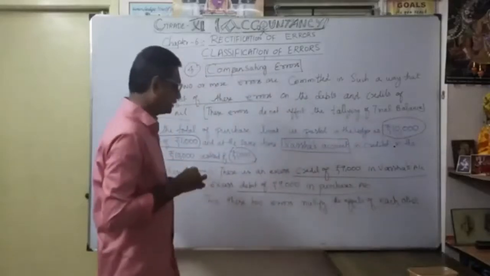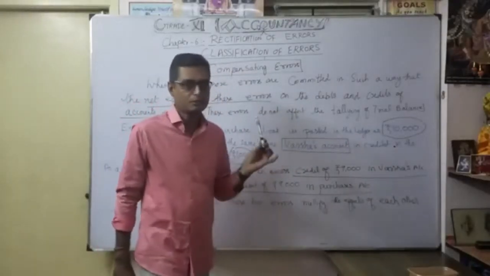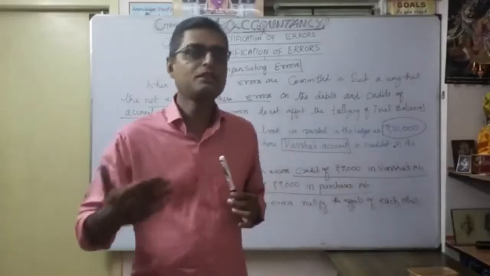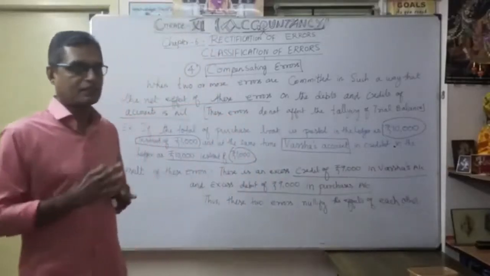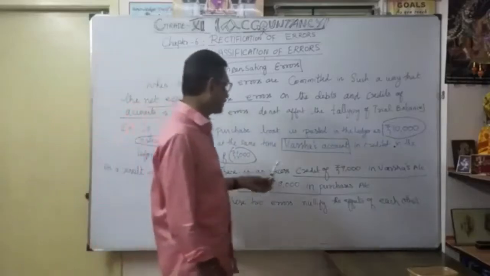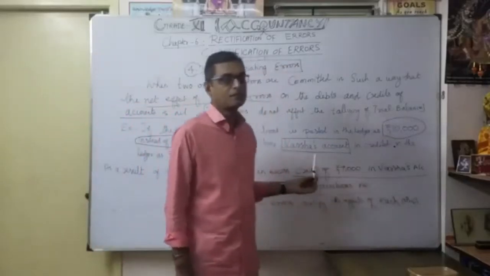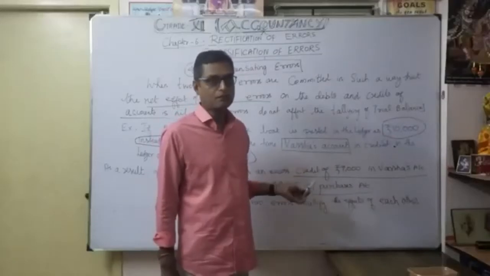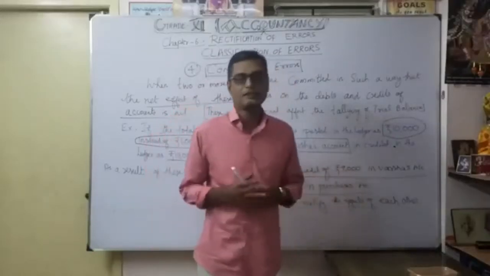Understood? Instead of 1,000 in the purchase account, they entered 10,000, so 9,000 is accounted in the purchase account as an error. Similarly, you have to record a credit of 1,000 in the supplier's account, but instead they entered 10,000, so a credit of 9,000 excess was entered.